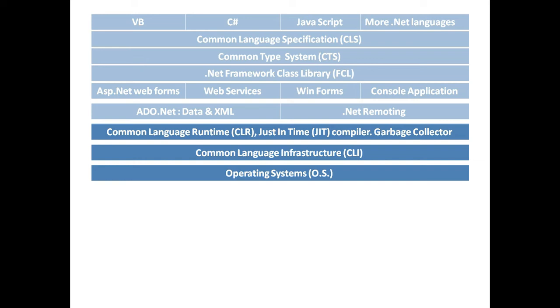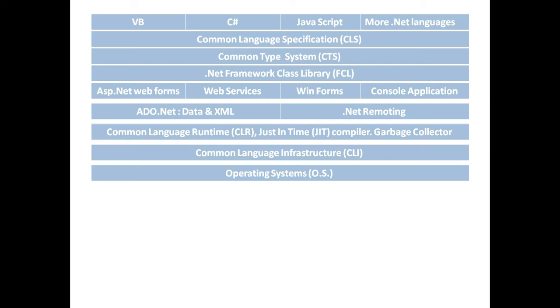Next layer defines the connectivity between the front end and the back end database which can be developed using ADO.NET. Next is common language runtime, just-in-time compiler, garbage collector, common language infrastructure. All these components we will see in detail next sections.